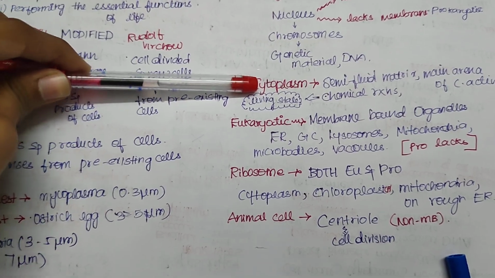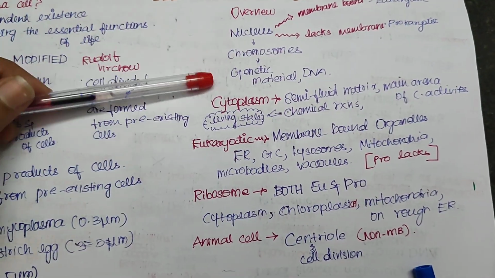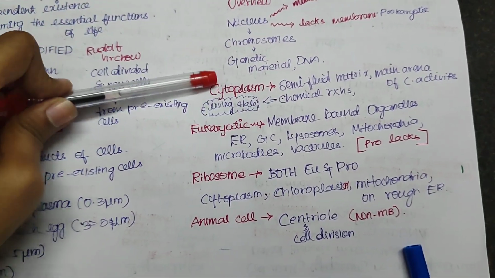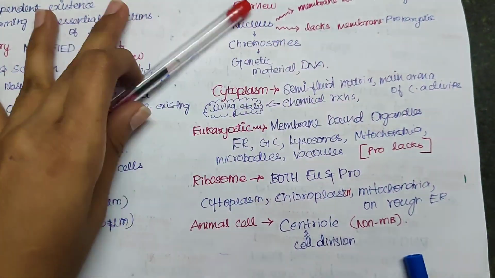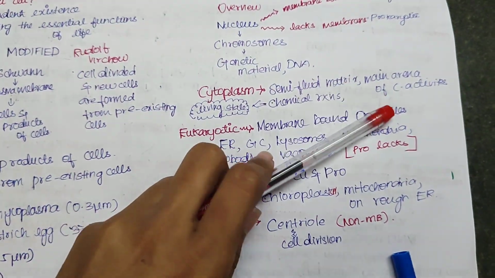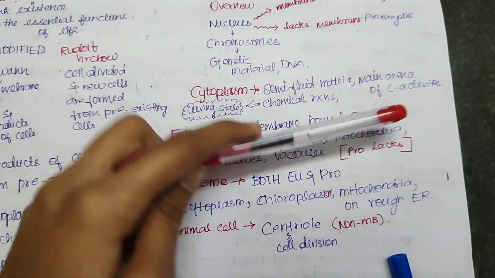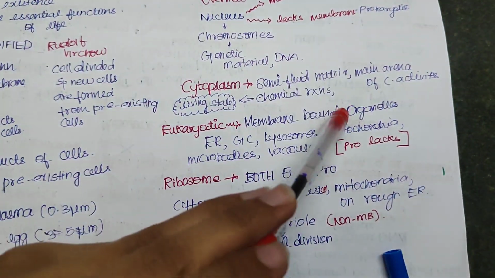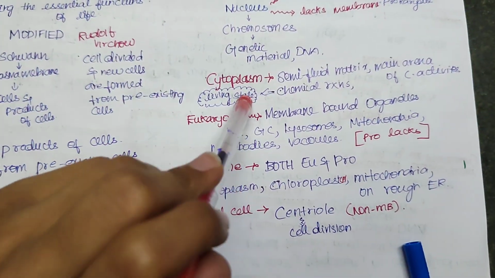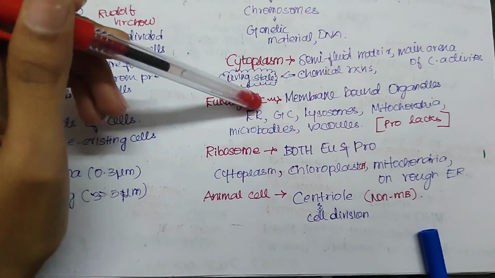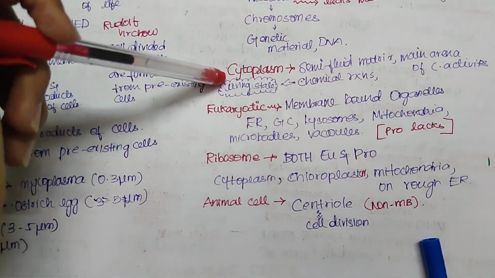Now we have cytoplasm. In the cell, cytoplasm will be there. In the cytoplasm, we have other organelles. The cytoplasm is the semi-fluid matrix, which is the main arena of cellular activity. This is where the cellular activities happen, and the chemical reactions within the cell in the cytoplasm keep the cell in a living state, okay? This is an important point. To keep the cell in a living state, chemical reactions take place in the cytoplasm.